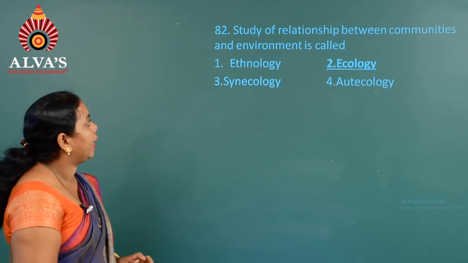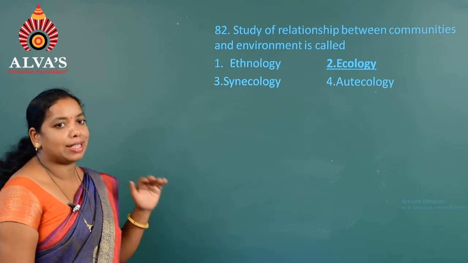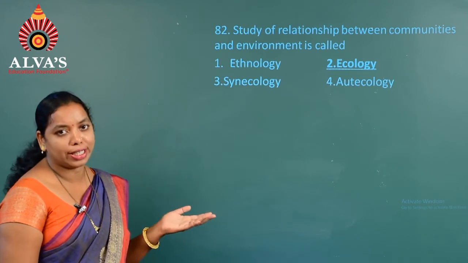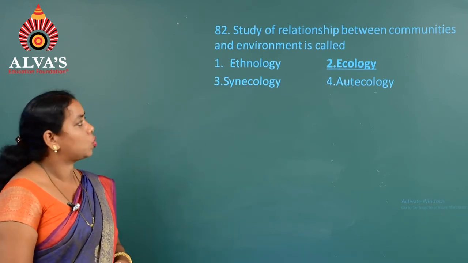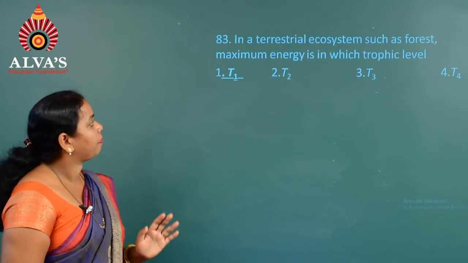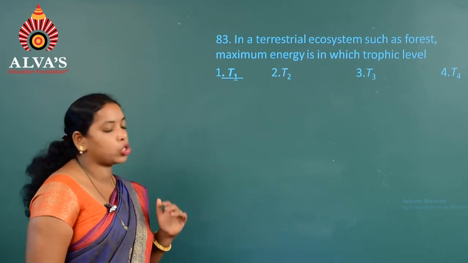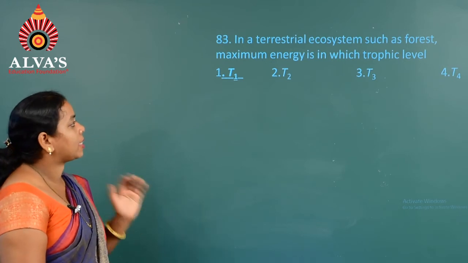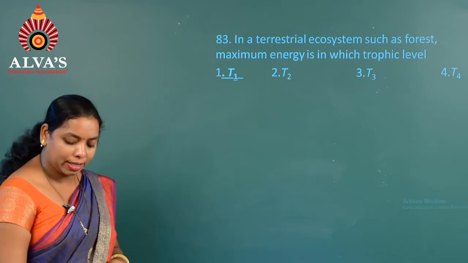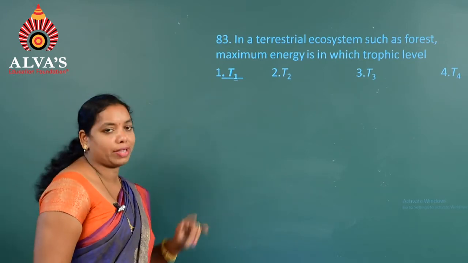For the next question, 82. The study of relationship between communities and environment is called. The study of relationship between communities and environment is called ecology. It is a subject which deals with the interaction. So hence the answer is the second option. Moving on to the next, question number 83. In a terrestrial ecosystem such as forest, maximum energy in which trophic level will be obtained? The maximum energy can be obtained in the producers itself, that is trophic level 1, that is T1. So hence maximum energy will be available in the T1, that is first option.